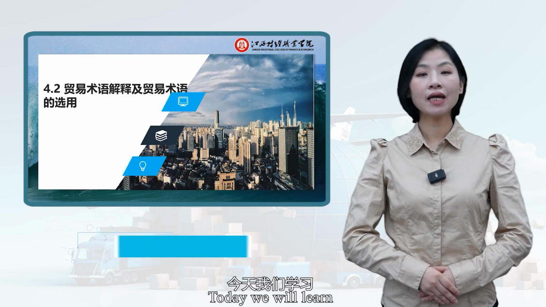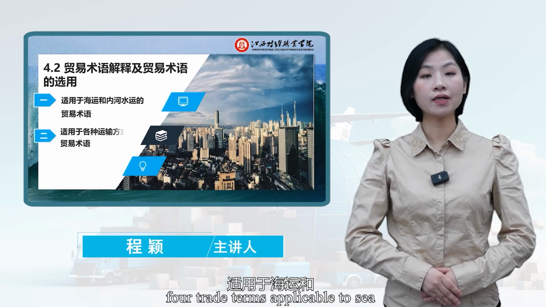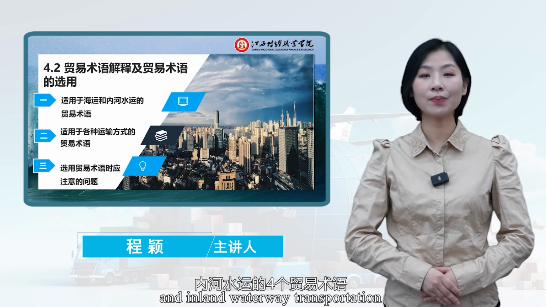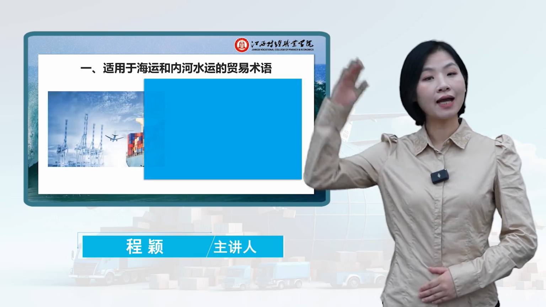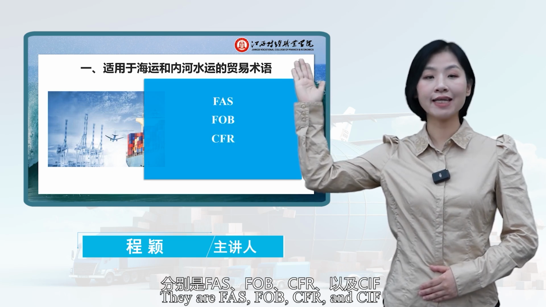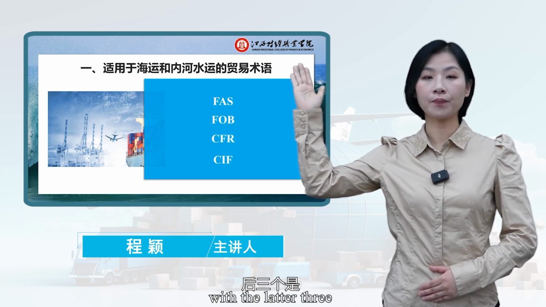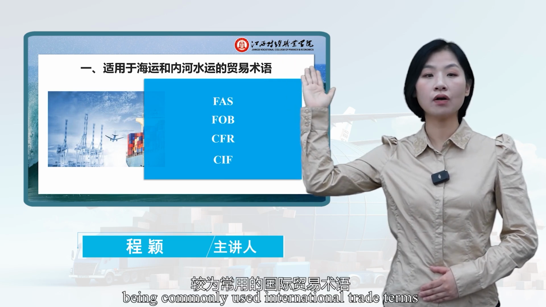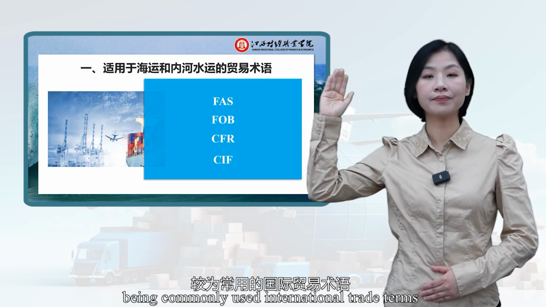Hello everyone, today we will learn 4 trade terms applicable to sea and inland waterway transportation. They are FAS, FOB, CFR, and CIF, with the latter 3 being commonly used international trade terms.